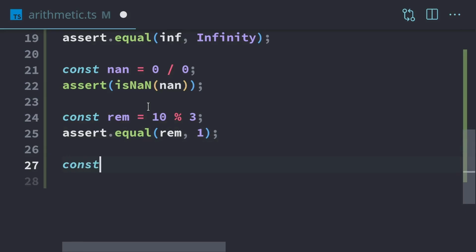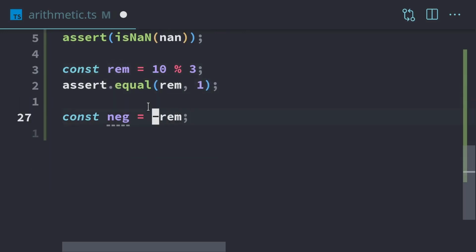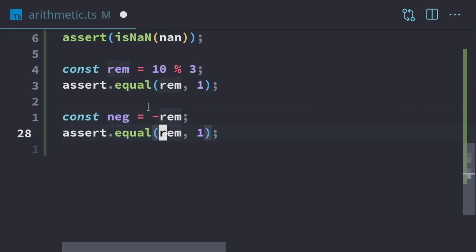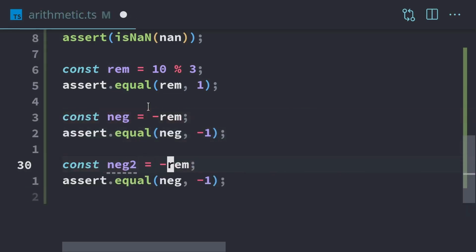We can also do a negation. If we negate something, like a remainder answer, where the remainder is 1, we put the minus symbol before the name, and we're going to get negative 1. It's going to just negate whatever we happen to have. And if we negate the negation, then now it's going to be positive 1. So you can just keep flipping back and forth.